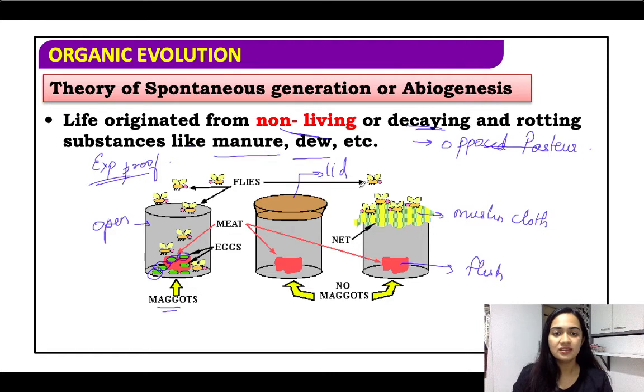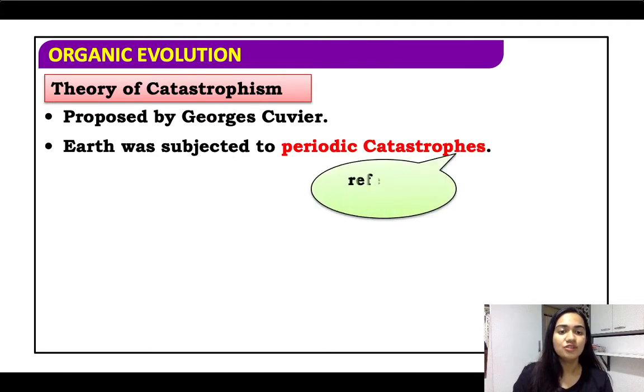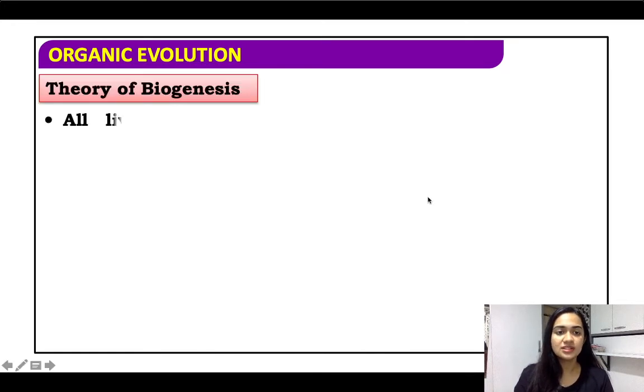So this is the theory that supports spontaneous generation or abiogenesis. Fine. Now, then we have the theory of catastrophism. It was proposed by George Cuvier, and it says that life was subjected to periodic catastrophes, that means previous disasters. So all the living organisms would once die, and then new organisms would be created after every catastrophe. Catastrophe means any disaster. Fine. So this is how it was.